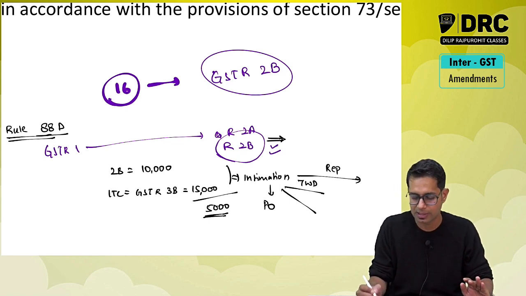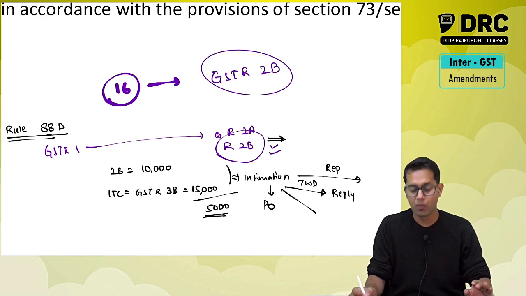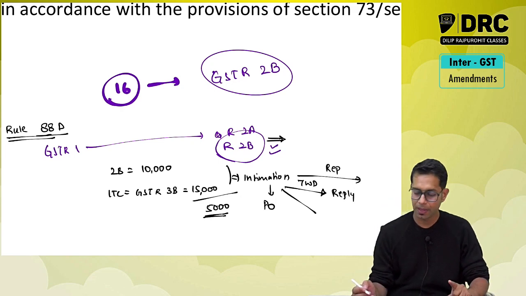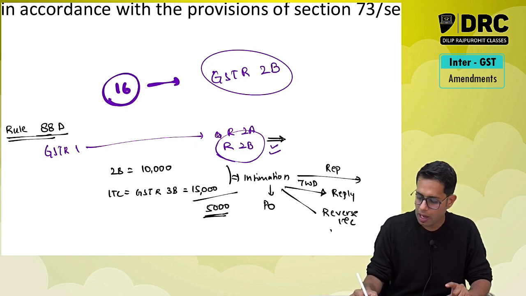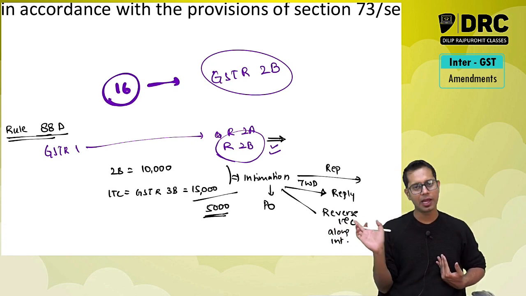Within 7 working days, I should either submit my reply. Why have I taken excess input tax credit? I should submit my reply. Or I should reverse the ITC along with interest. See, if genuinely I have made a mistake, then please reverse the input tax credit along with interest.